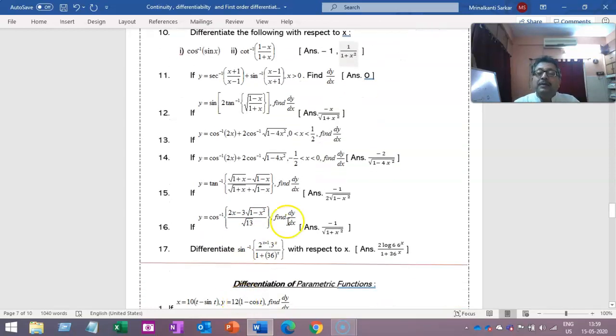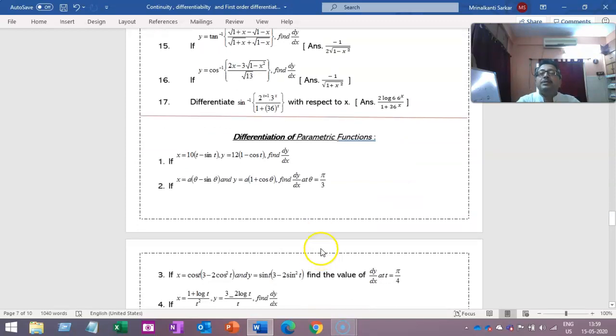Now go for sum number 17. This was directly asked in the board paper. The exact year I don't remember, but it came in the board paper and is not very difficult. Then you are going to use the formula sin inverse 2x by 1 plus x square. Okay.